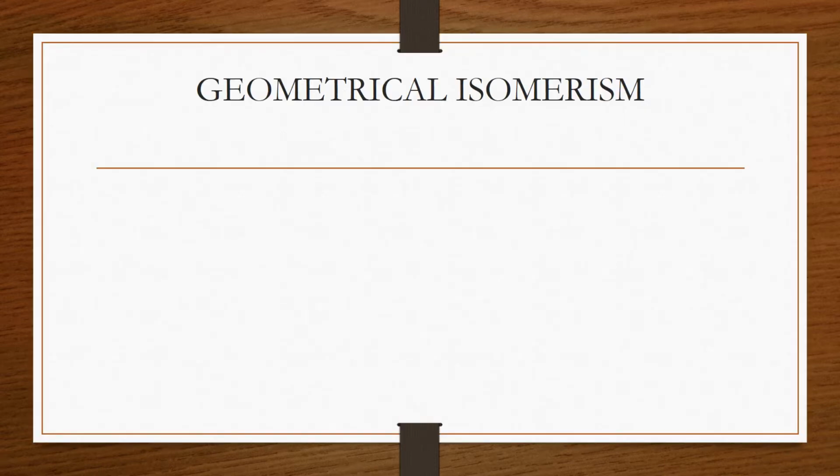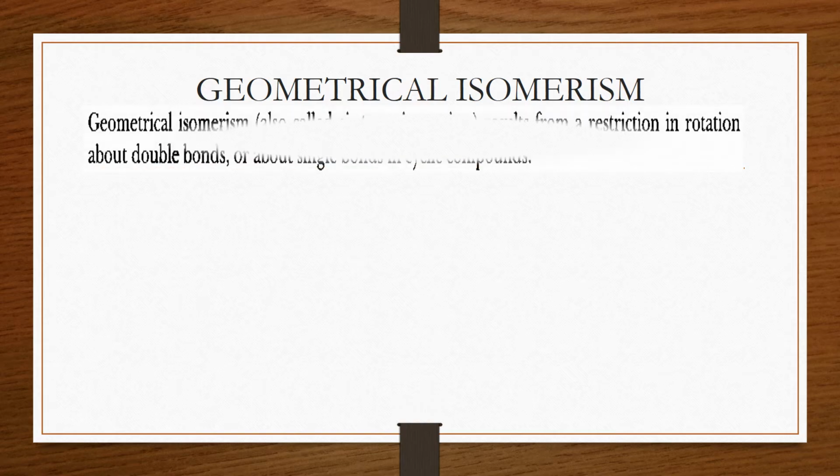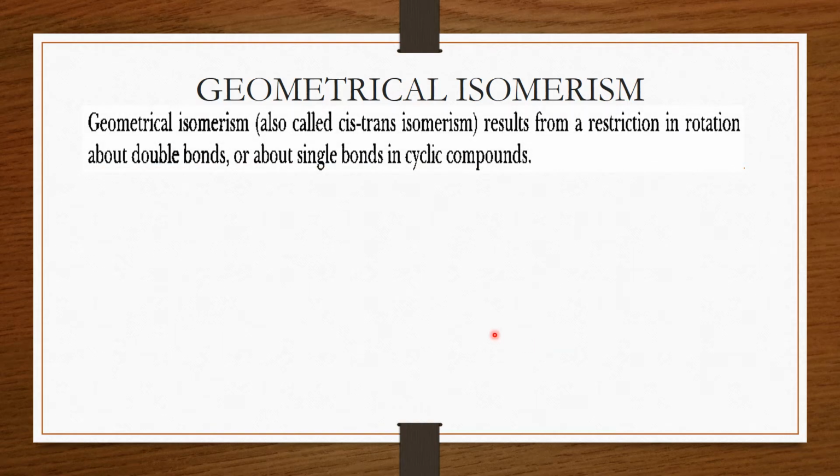Today we will learn about geometrical isomerism. Geometrical isomerism is also called cis-trans isomerism, and it results from the restriction in rotation about the double bond. In case of the alkenes, a double bond is present between the two carbon atoms, and this isomerism arises due to the restriction in rotation about that double bond.